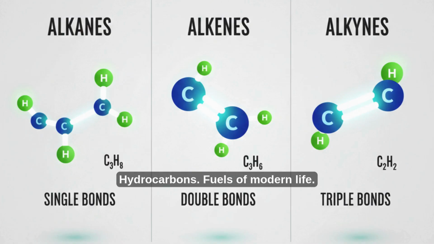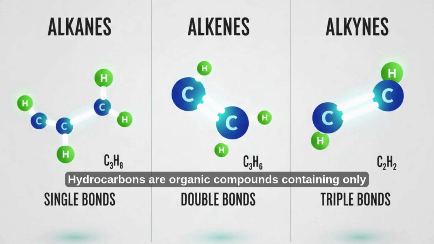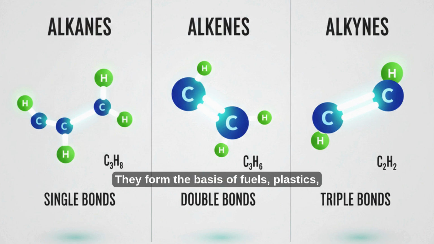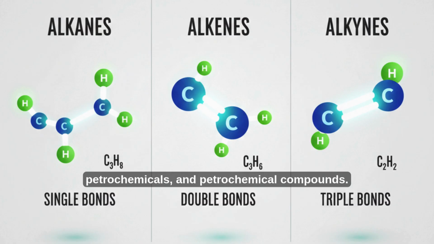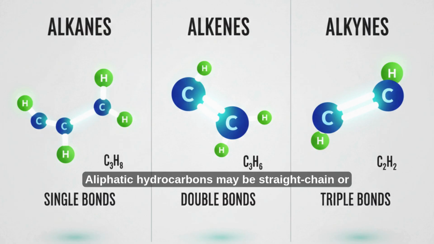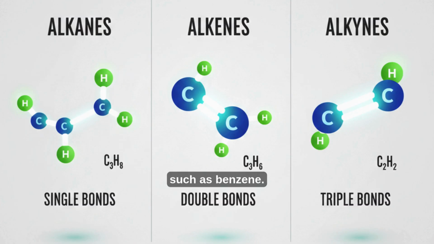Hydrocarbons, fuels of modern life. Hydrocarbons are organic compounds containing only carbon and hydrogen. They form the basis of fuels, plastics, petrochemicals, and petrochemical compounds. Hydrocarbons are classified into aliphatic and aromatic compounds. Aliphatic hydrocarbons may be straight chain or branched. Aromatic hydrocarbons contain ring structures such as benzene.